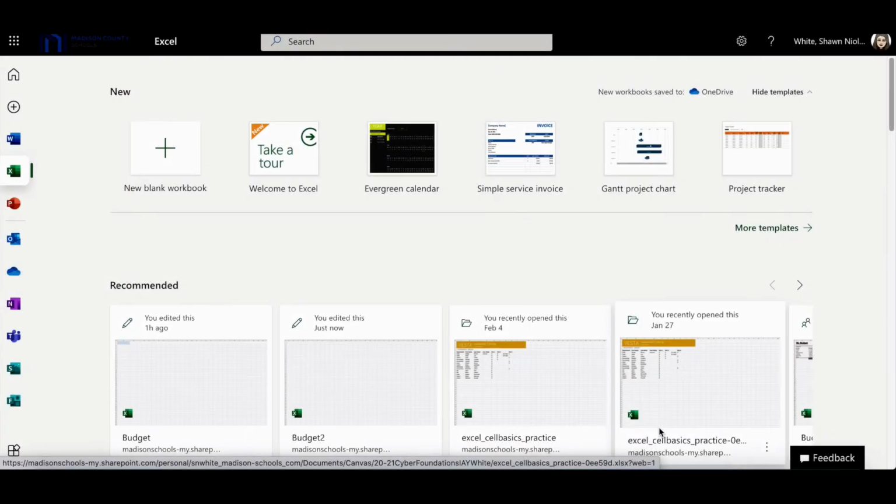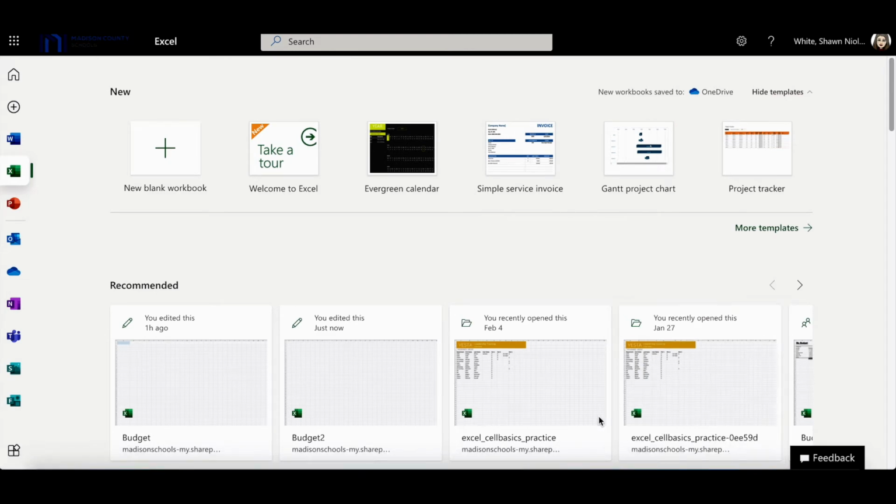We're going to create a budget using a spreadsheet application called Excel through Office 365. To begin, you need to go to Office 365, click on the Excel application on the left. From there, you will click New Blank Workbook.